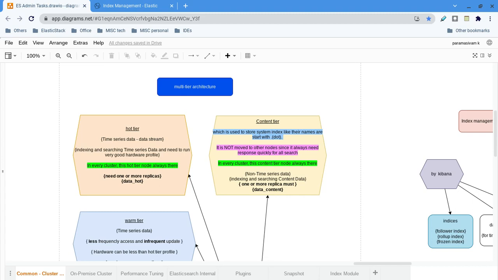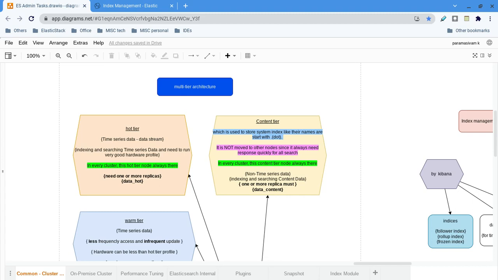Why do we have to do data management, right? Maybe a silly question, but there is an answer. That's why I asked you. There are two types of data, right? Only two types of data we will get into Elasticsearch. Yes, only two types of data.